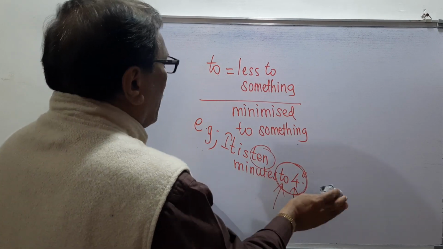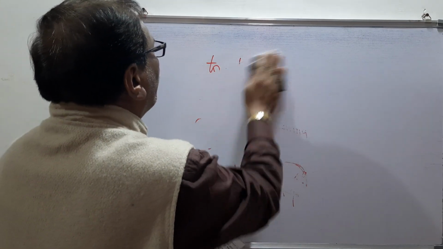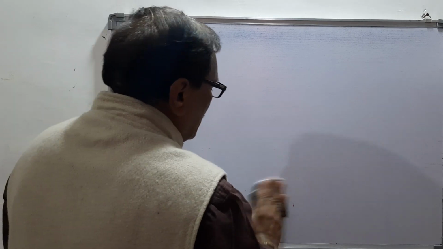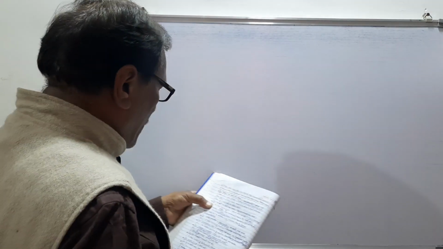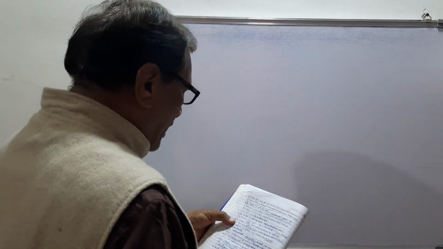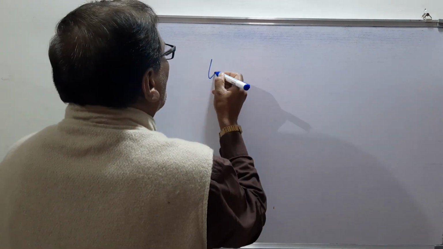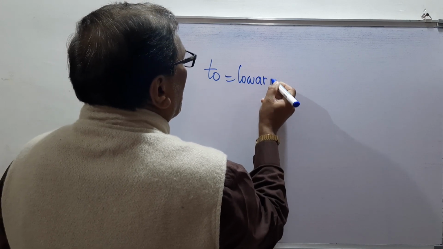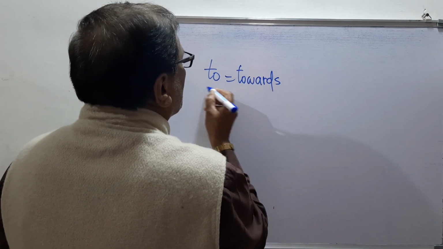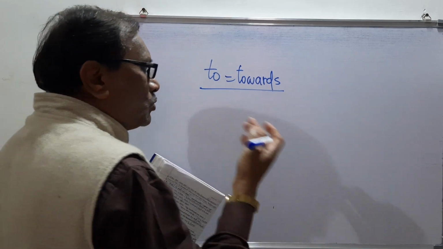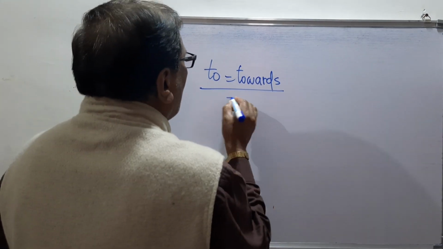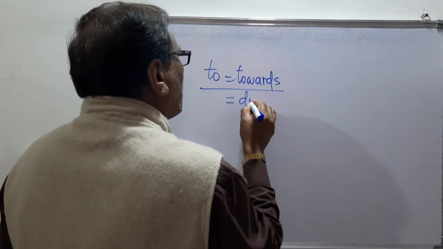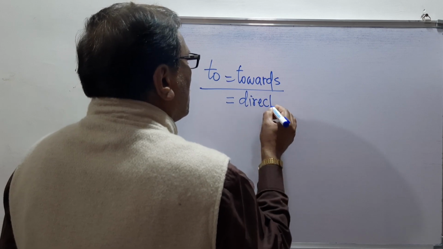So remember the meaning of to we are learning here. Now the next rule I am telling you is that to means towards.